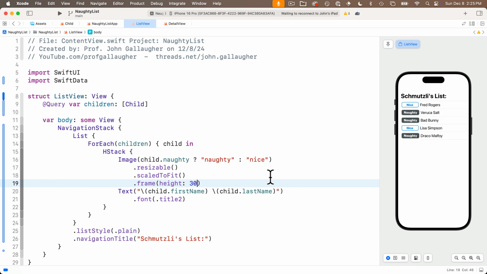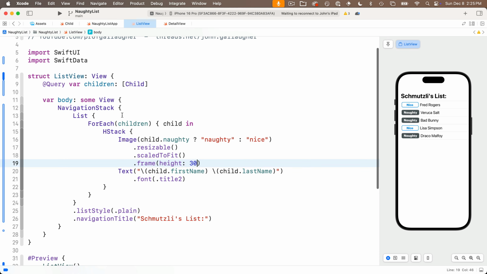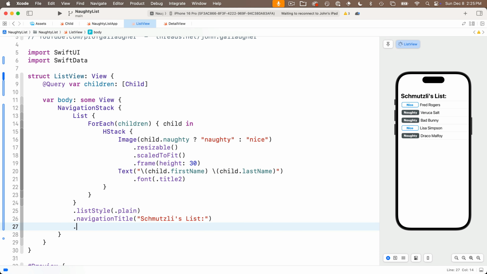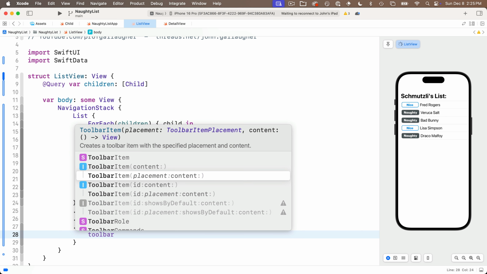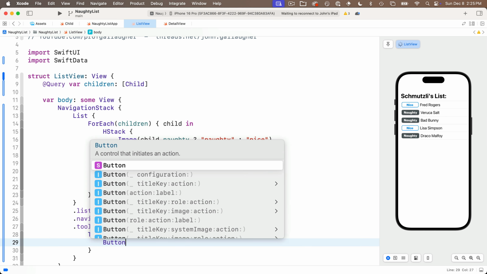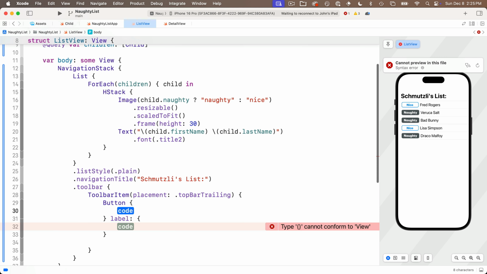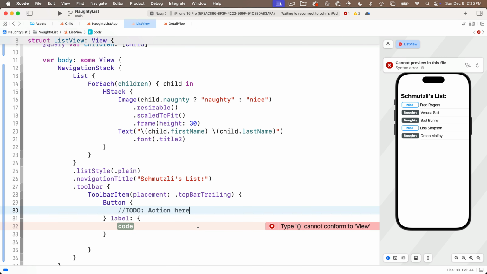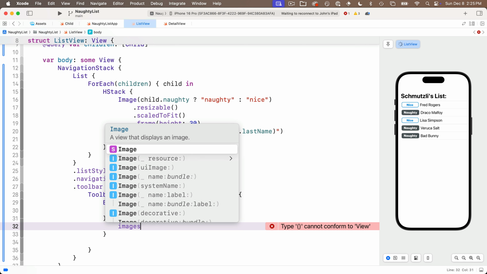So in the list view, make sure that you're adding your toolbar inside of the navigation stack. There I am. I'm going to say .toolbar, open and close curlies. Inside we add a toolbar item with placement and content. Placement's going to be .topBarTrailing, and we'll add a button with the action and label. Put in to-do for the action. The label is going to be the image with the system name, the string plus.